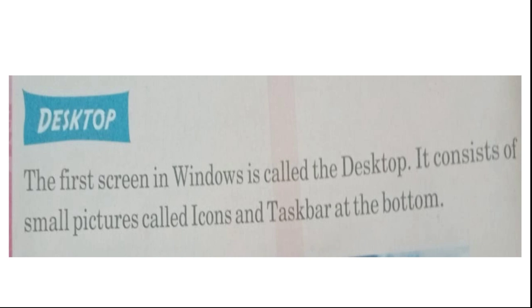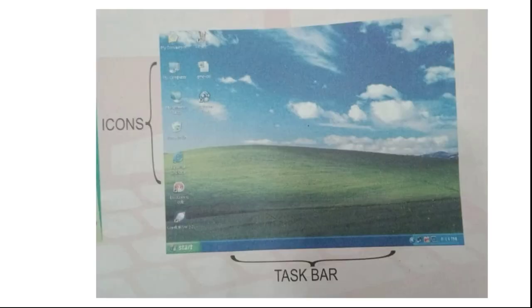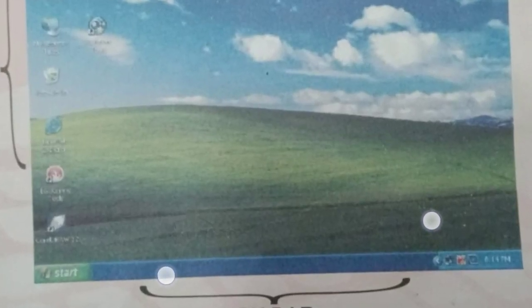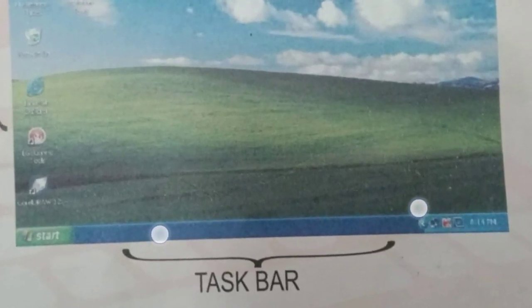The very first screen which appears on the computer after switching on is called the desktop. This is how the computer desktop looks. You can see a taskbar here appearing in the blue part. This blue part is called the taskbar.